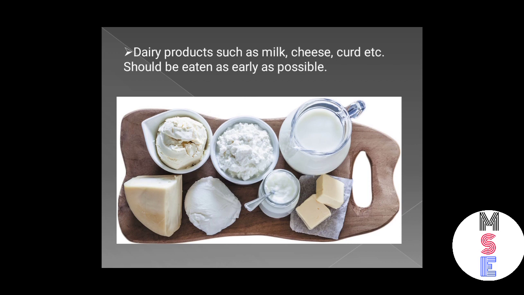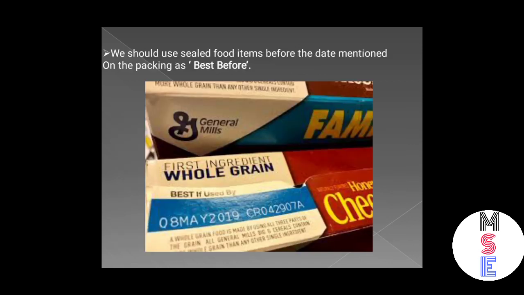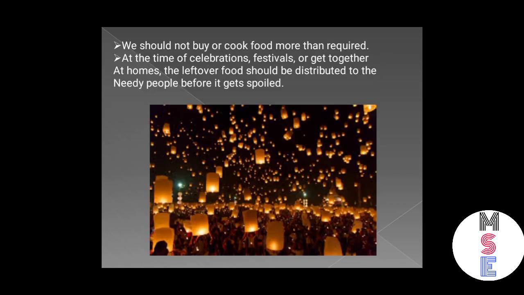Dairy products such as milk, cheese, and curd should be eaten as early as possible, by which we can avoid food wastage. We should use sealed food items before the date mentioned on the packing as best before. We should not buy or cook food more than required, means we should cook food as per our requirement, and at the time of celebrations, festivals or get togethers at homes, the leftover food should be distributed to the needy people before it gets spoiled.